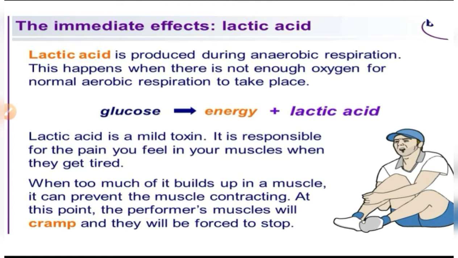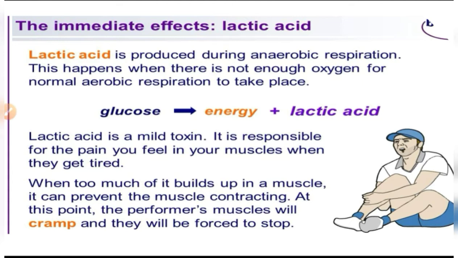So what happens when this lactic acid is produced in our muscle cells? For example, when we do rigorous exercise, we feel a cramp or pain in our muscles. Why do we feel this pain? Because lactic acid is produced in our muscle cells. Why is it produced?